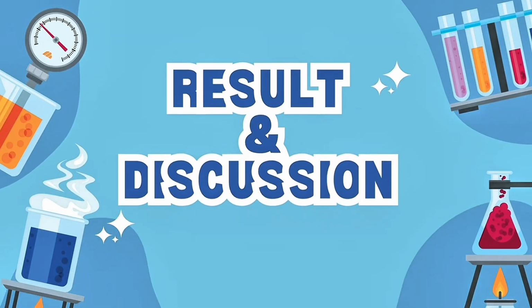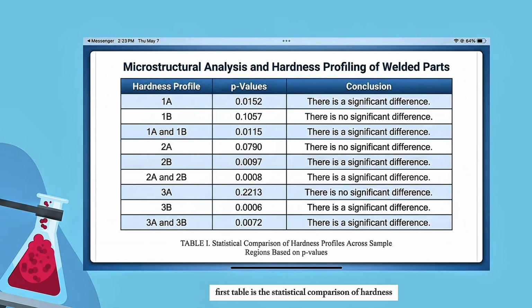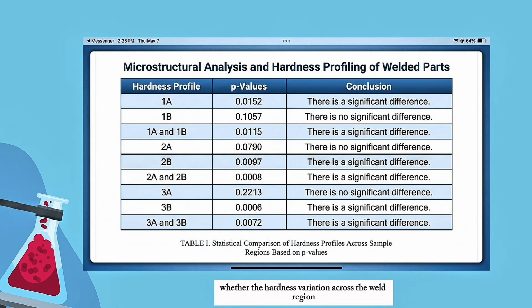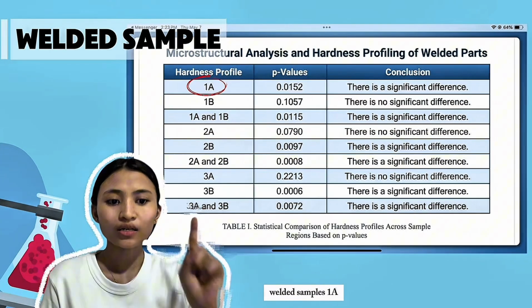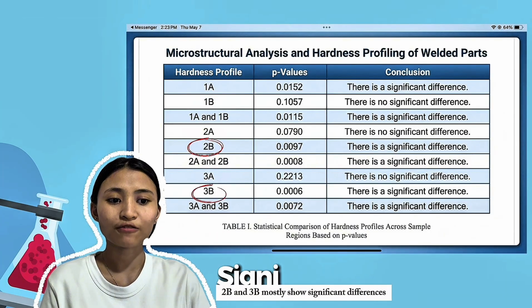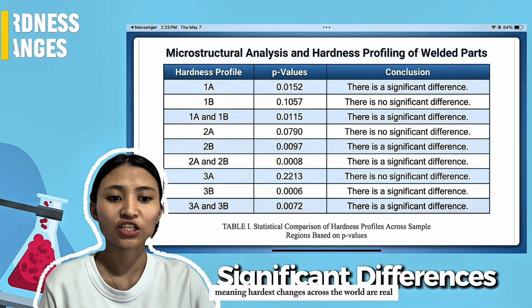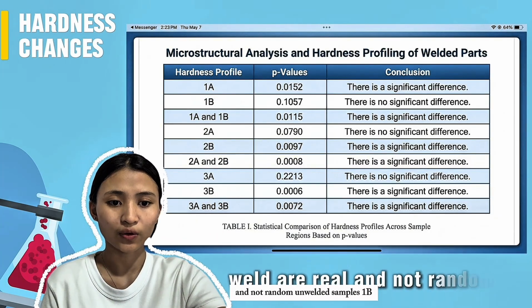For our results and discussion, the first table is the statistical comparison of hardness profiles across sample regions based on the p-values. This table shows whether the hardness variation across the weld region is statistically significant using ANOVA. In this case, welded samples 1A, 2B, and 3B mostly show significant differences, meaning hardness changes across the weld are real and not random.